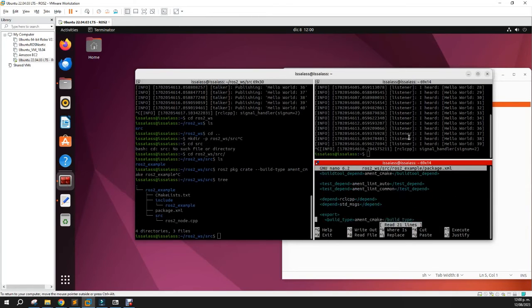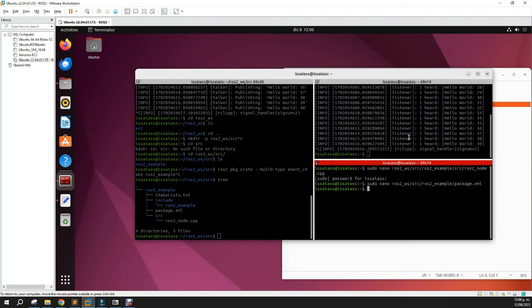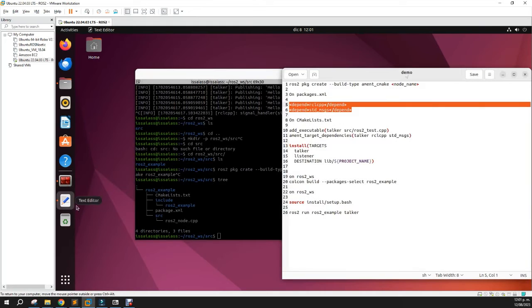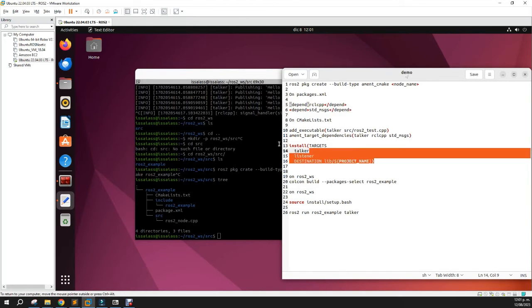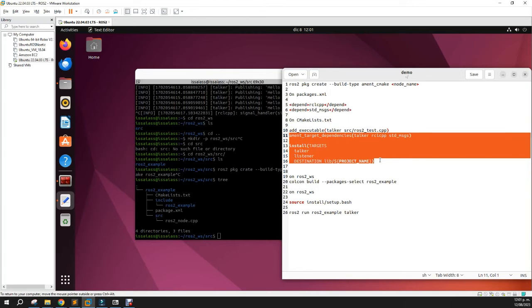Here, the only thing you have to do is add those lines, these ones are rclcpp and std_msgs, and do a small modification on the CMakeLists, this one. You have to install the files in the install library when you create the node.